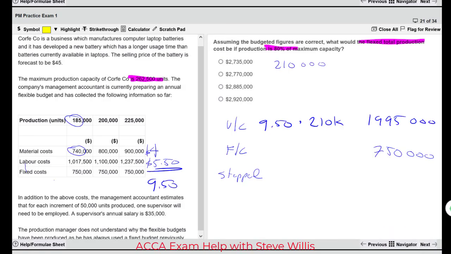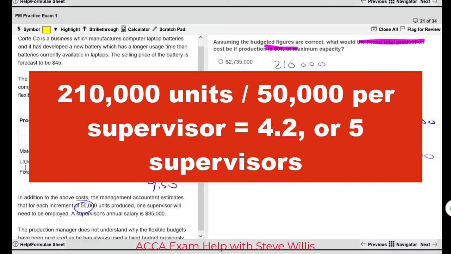The last thing we need to do is the stepped costs. We need to figure out how many supervisors we need to hire. And we need one supervisor for every 50,000 that we produce. So if we're going to produce 210,000, that's 50, that's 100, that's 150, that's 200, right? So we need 4 supervisors to 200,000. And we need to hire a 5th supervisor as soon as we go over 200,000, right? Because it takes 1 for 50,000.